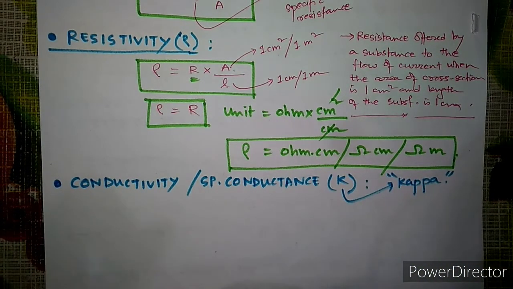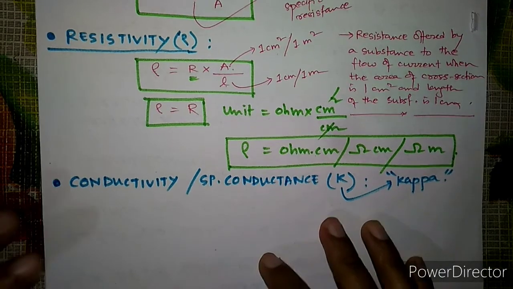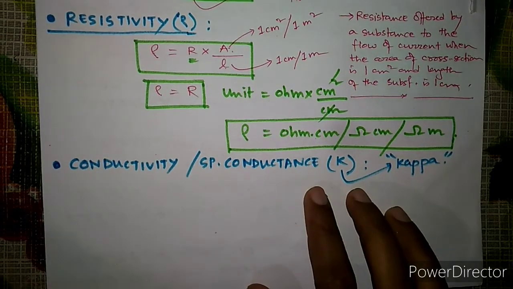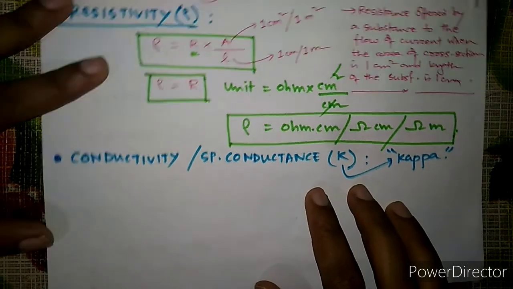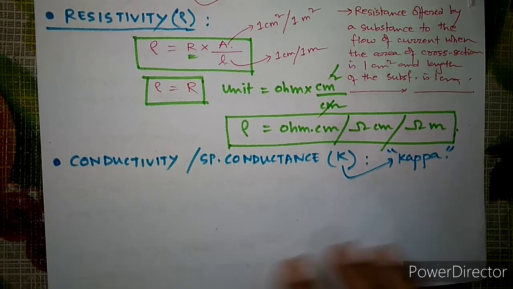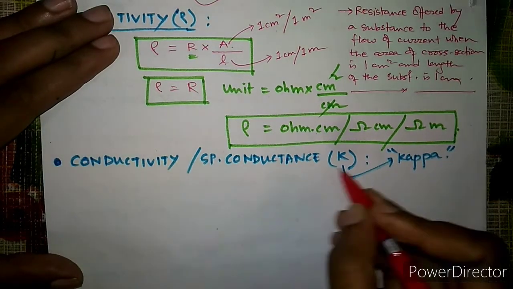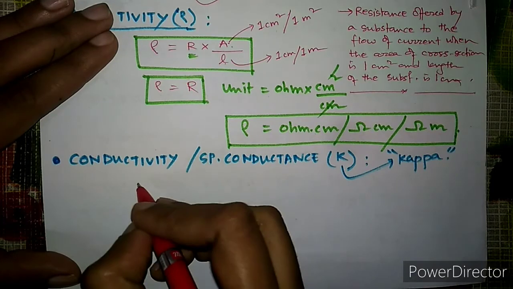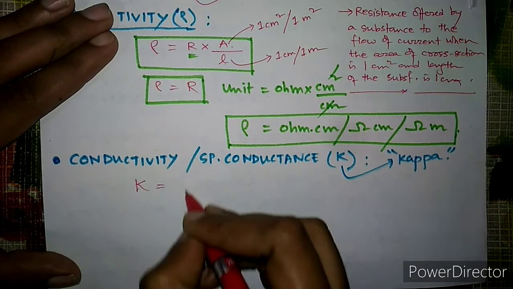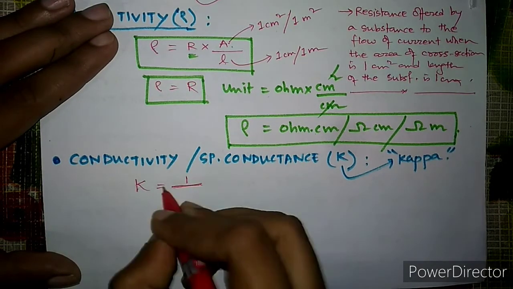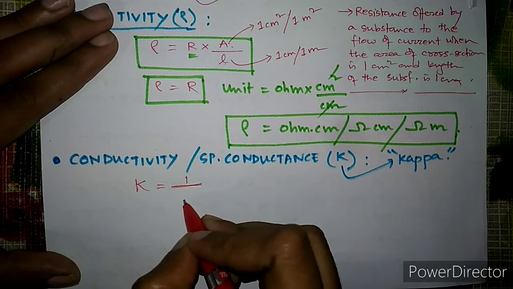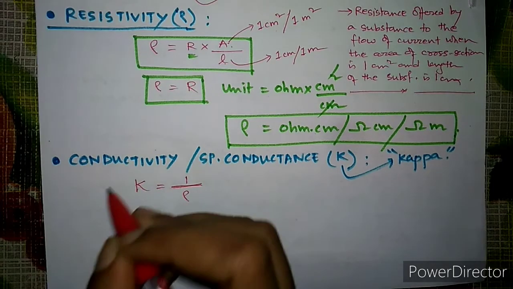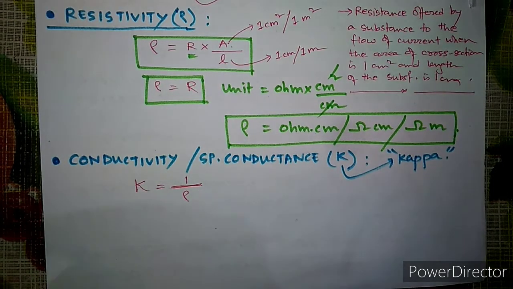So conductivity or specific conductance is denoted by this kappa. Now the specific conductance or conductivity kappa is equal to the what? It is the reciprocal of resistivity, right?